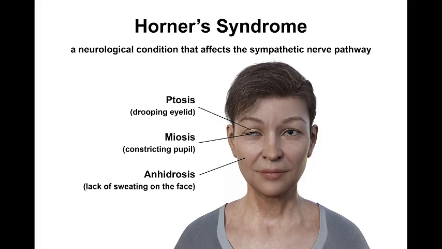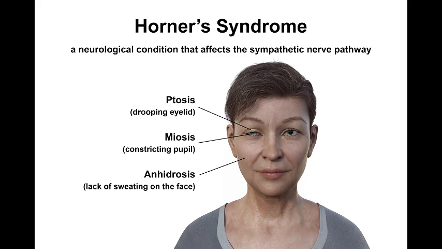We also have anhidrosis. Anhidrosis basically means there's reduced sweating. The sweating fibers travel in the external carotid artery, right?